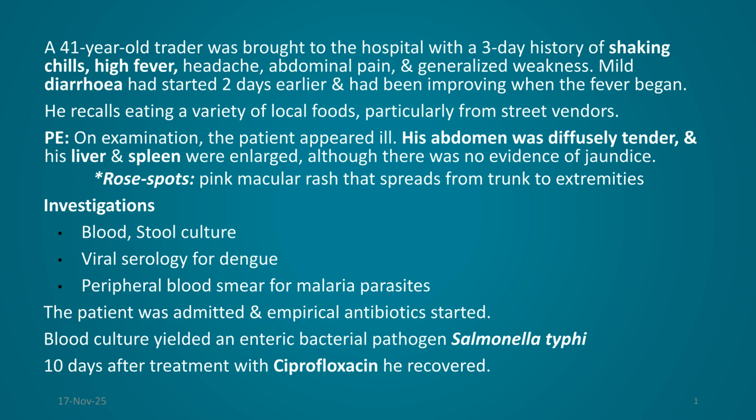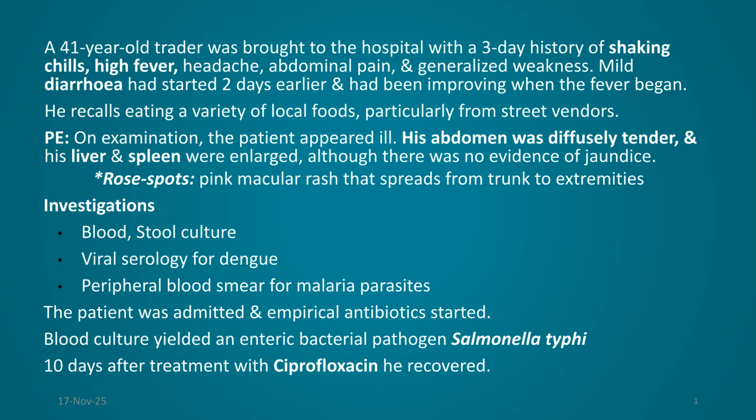A 41-year-old with a 3-day history of shaking chills, high fever, headache, abdominal pain, and generalized weakness came to hospital. Notice the pattern here. This is systemic illness, not just gastroenteritis. Interestingly, mild diarrhea had started 2 days earlier, but was actually improving when the fever began. This sequence is important. In typhoid, diarrhea comes first but isn't the dominant feature.